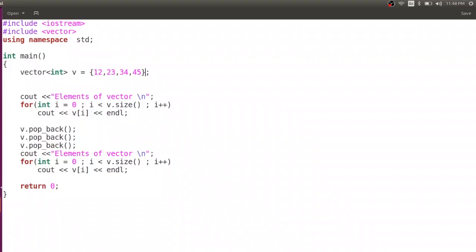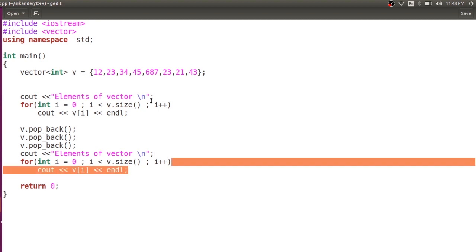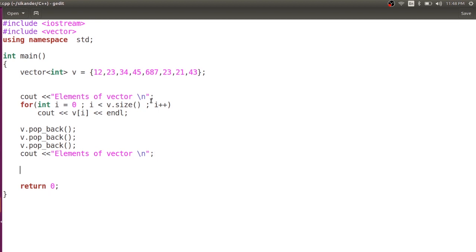Now, after that, I also said that we can use the for each loop to access the elements, right? This is one way to access it, and here I'd like to add a few more elements, right? Now, I'm doing it in a traditional way, and here I'd like to work with a for each loop.